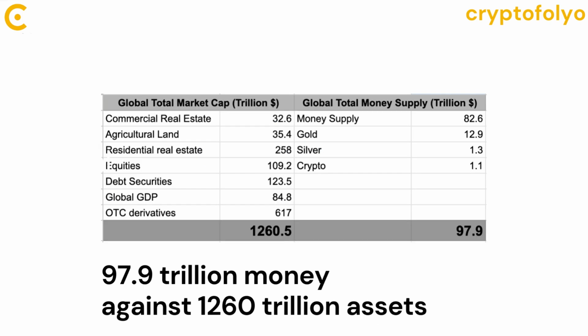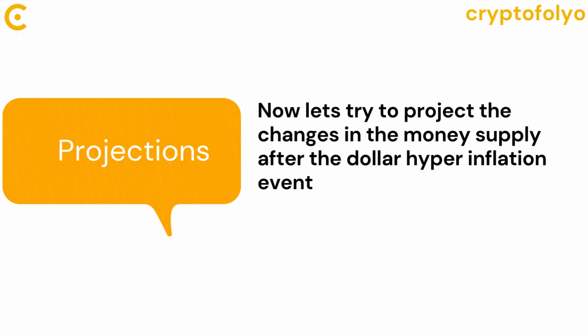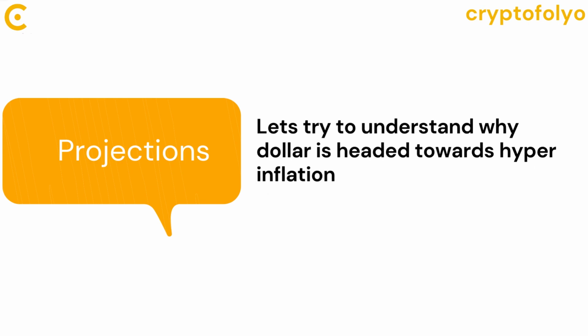So we can say that $97.9 trillion worth of money is in circulation against $1260 trillion worth of assets, including OTC derivatives. Now let's try to project the changes in the money supply after the dollar hyperinflation event. Let's try to understand why the dollar is headed towards hyperinflation.